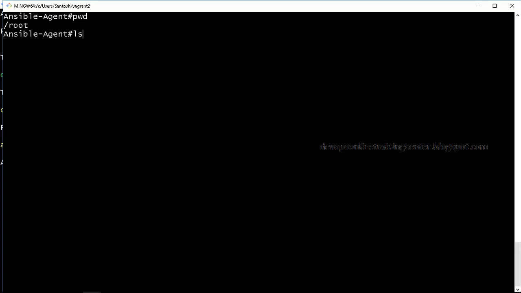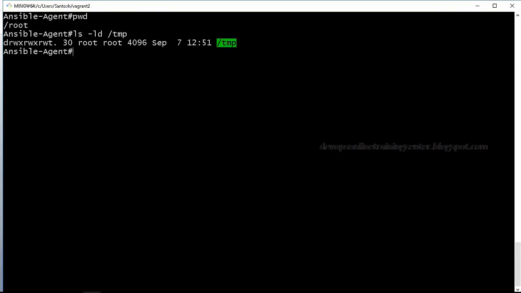You have seen this in previous Linux classes: how to list only directories inside a particular directory. ls -ld temp. Not working. Any other way?